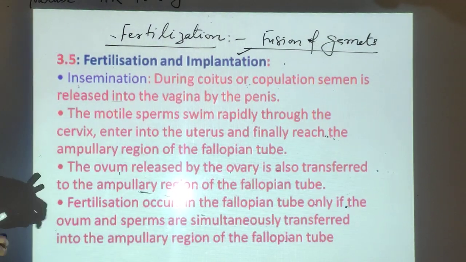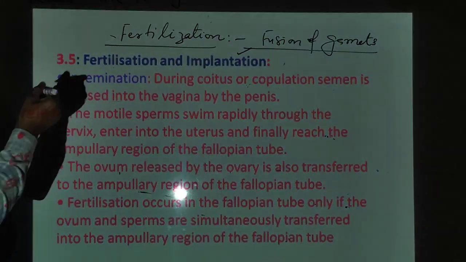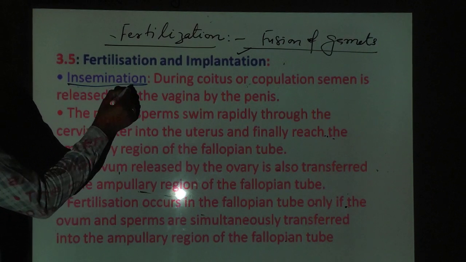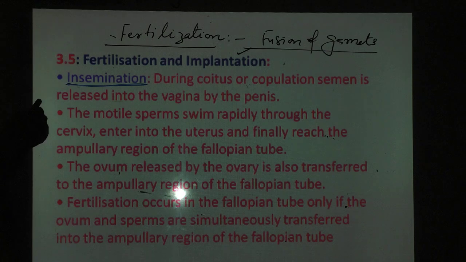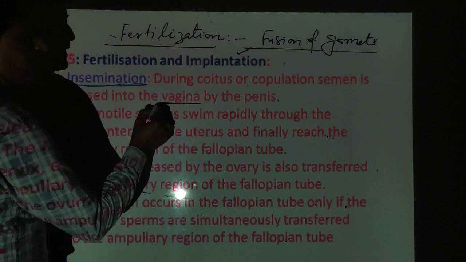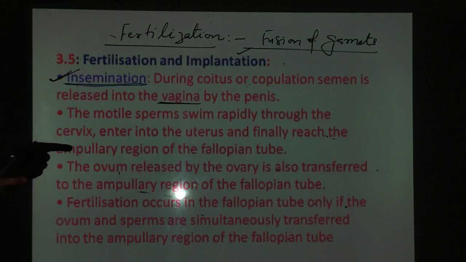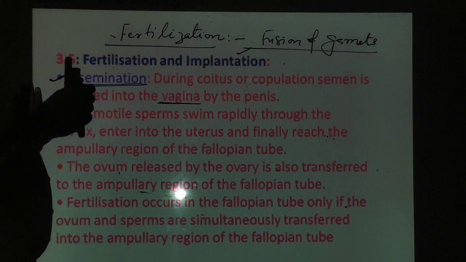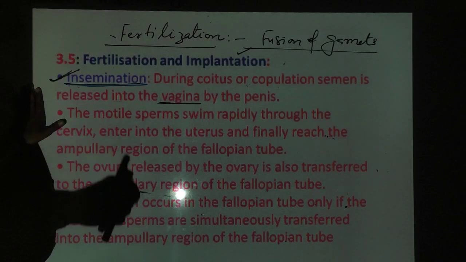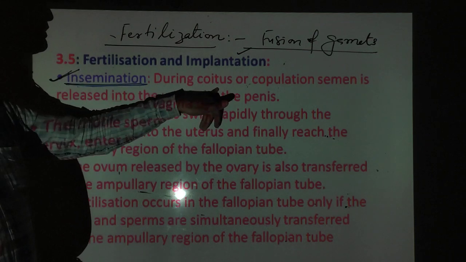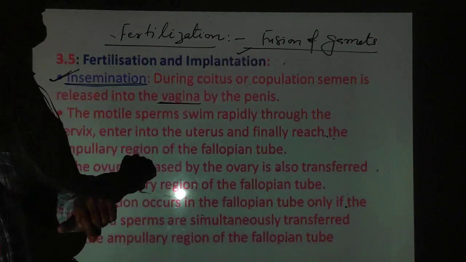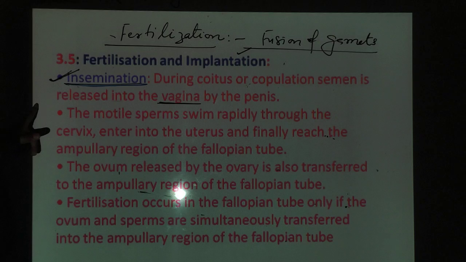That is known as insemination. यानी मेल से फीमेल के साथ में इंटरकोर्स करता है. Coitus relation will be there, copulation method will be there, then the semen is released in the vagina.